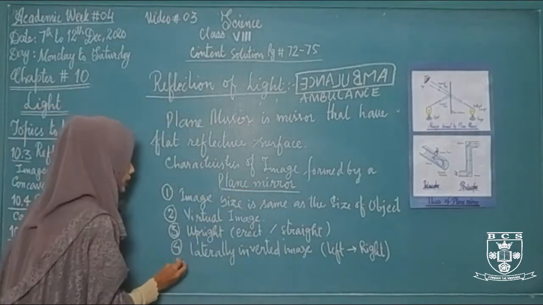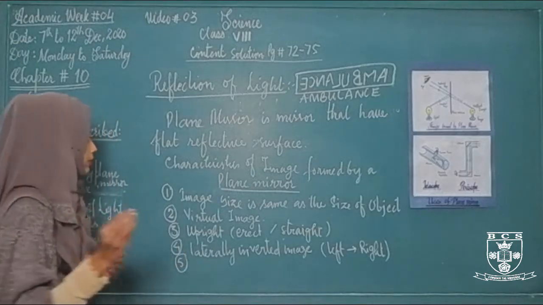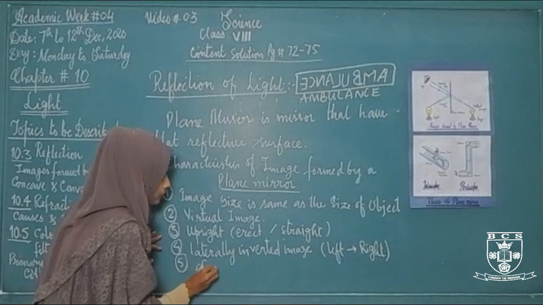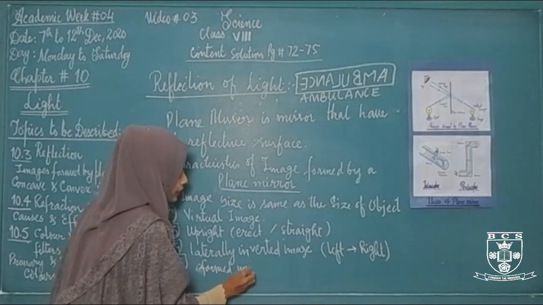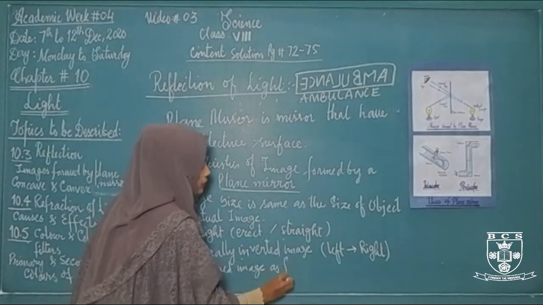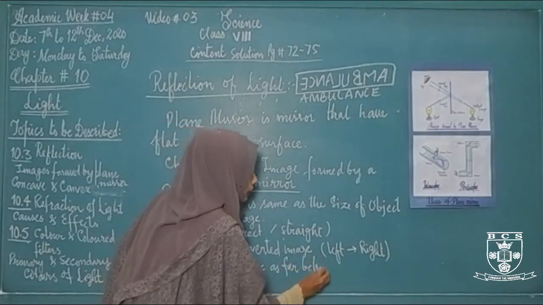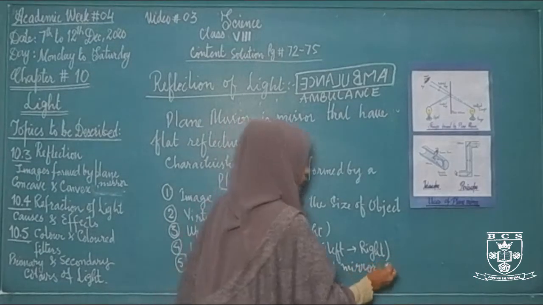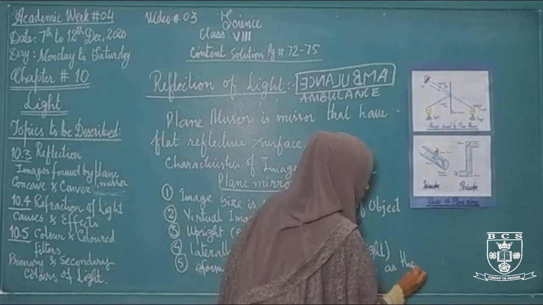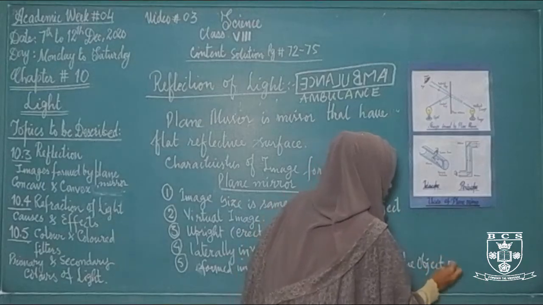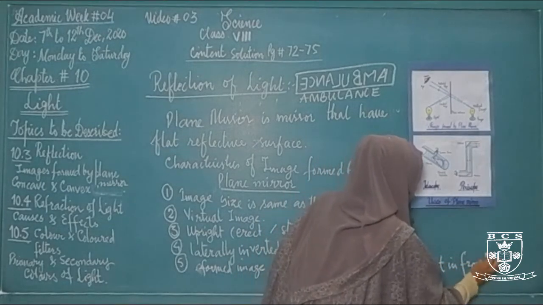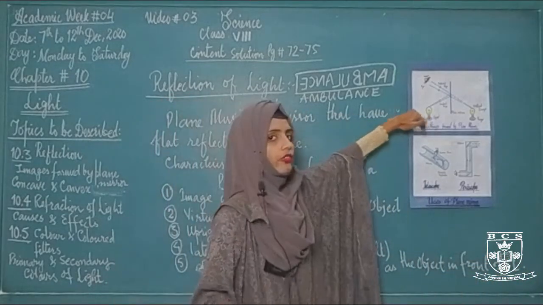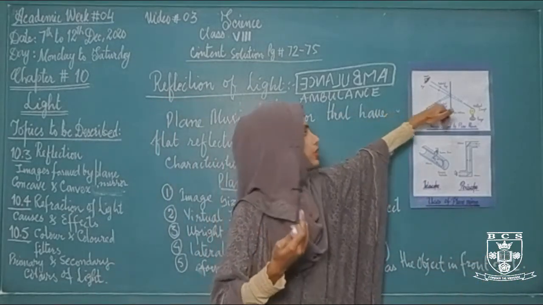Another important characteristic of images formed by a plane mirror is that it forms the image as far behind the mirror as the object is in front of it. जितना ऑब्जेक्ट मिरर के फ्रंट पर होगा उतना ही उसके पीछे उसकी इमेज बनेगी.